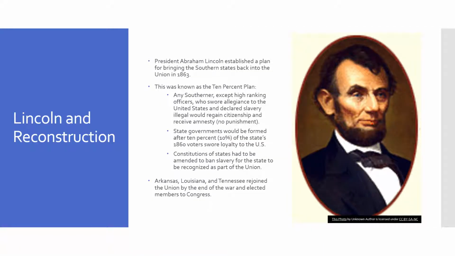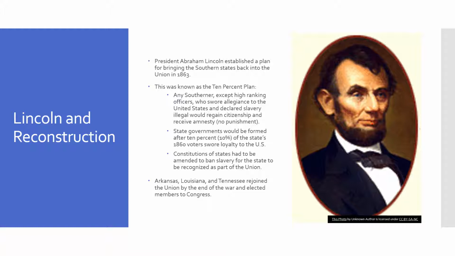So Lincoln and Reconstruction. President Abraham Lincoln, during the Civil War, established a plan for bringing the southern states back into the Union, and this was in 1863. This was known as the 10% Plan. Any Southerner, except high-ranking officials or officers, who swore allegiance to the United States and declared slavery illegal could and would regain their citizenship and receive amnesty, which is no punishment for what they had done.